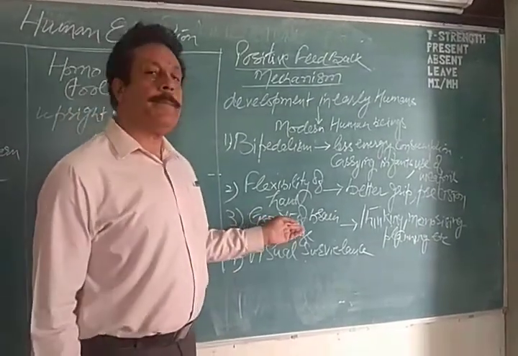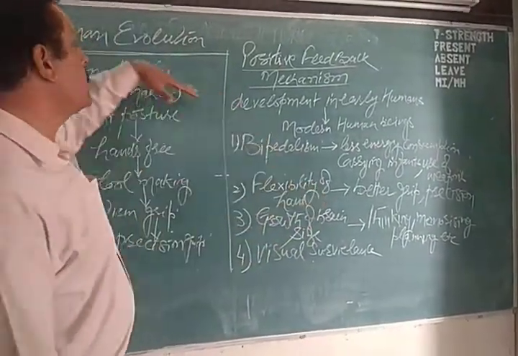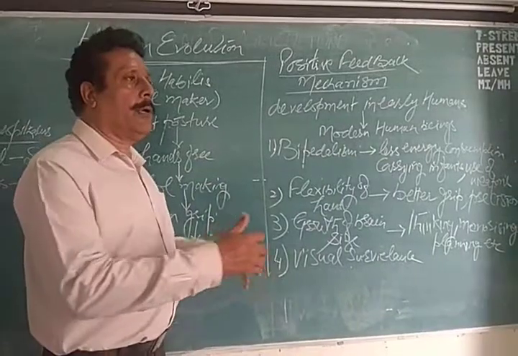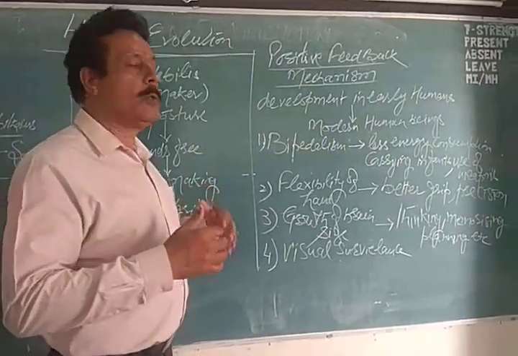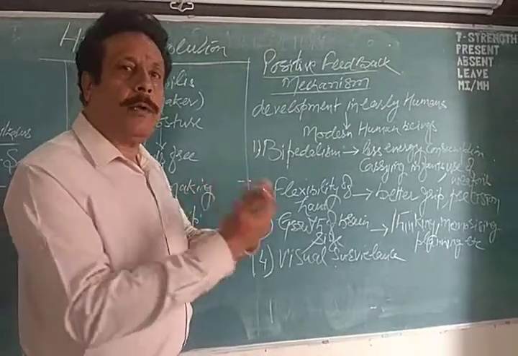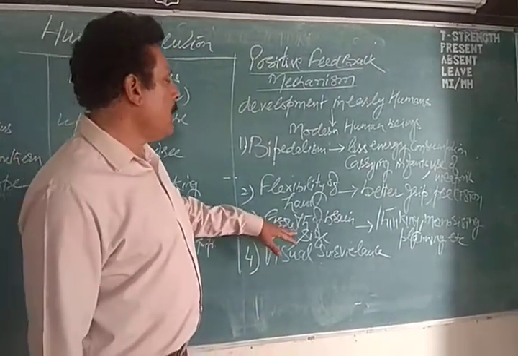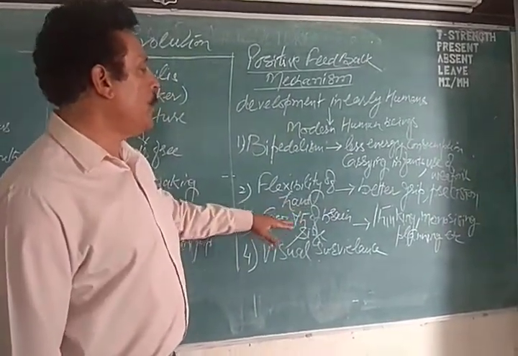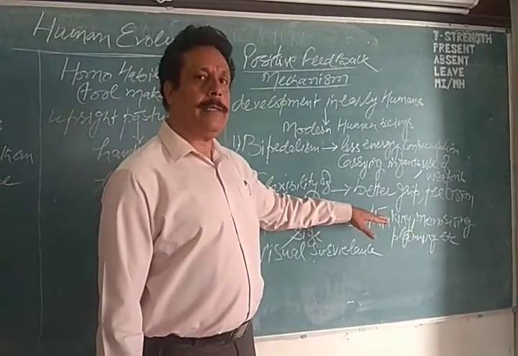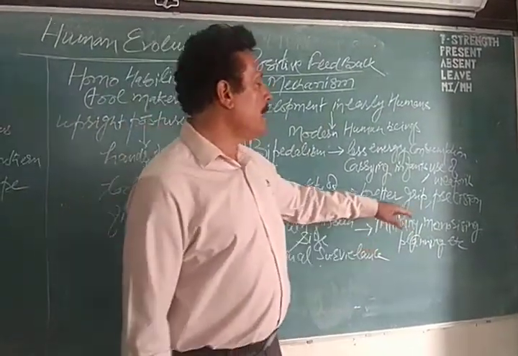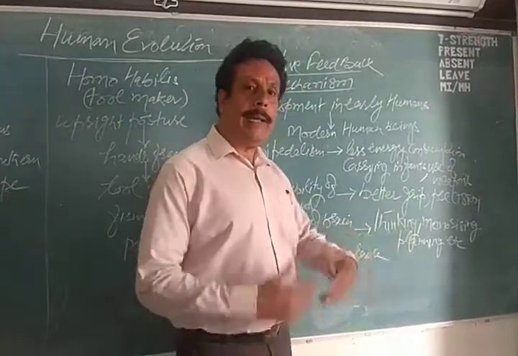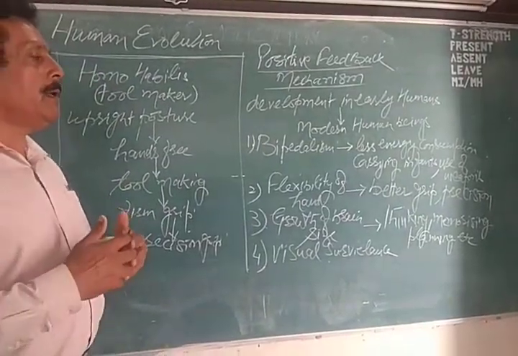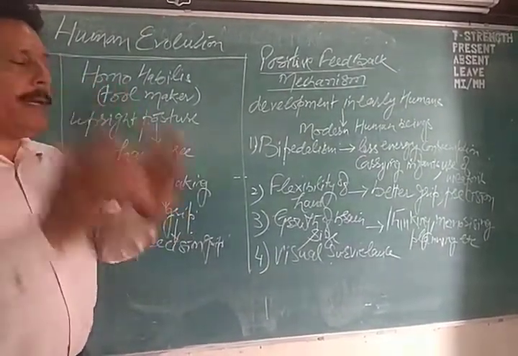Third is the growth of brain. If we look back into the history, from where we started, perhaps monkeys, and then slowly and gradually walking on all fours, and started walking on two. Then we became subhuman beings, now we are human beings, etc. Now this all happened because of growth of brain size. The growth of brain size led to what? We started thinking, we became wise. That is why we are known as Homo sapiens. We started memorizing things. We started planning things, executing things, etc. Now at this stage, what we have today, we have developed so advanced because of our brain size.